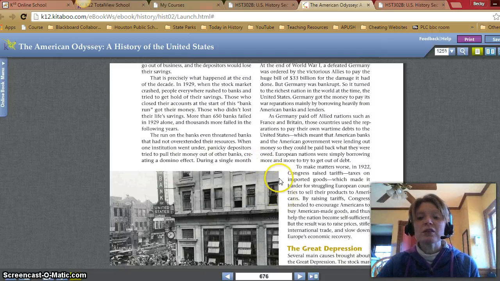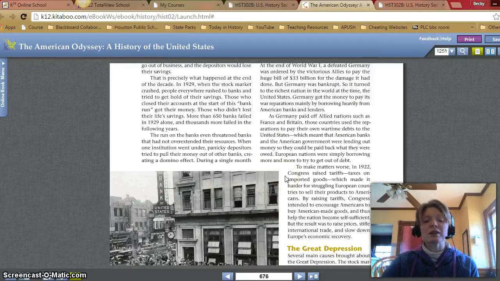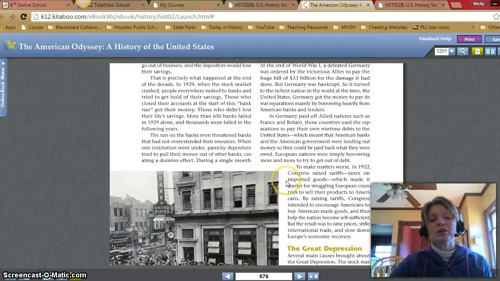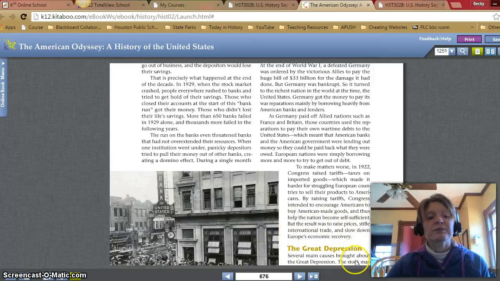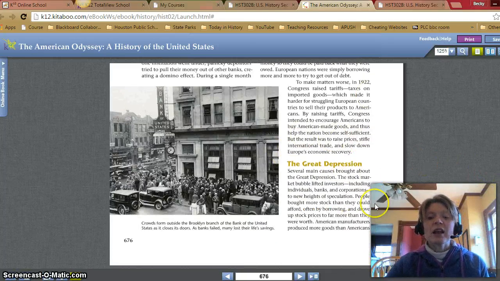To make matters worse, in 1922, Congress raised tariffs, taxes on imported goods, which made it harder for struggling European countries to sell their products to Americans. By raising tariffs, Congress intended to encourage Americans to buy American-made goods, and thus help the nation become self-sufficient. But the result was to raise prices, stifle international trade, and slow down Europe's economic recovery. And we'll stop this video here and begin the next one with the Great Depression.